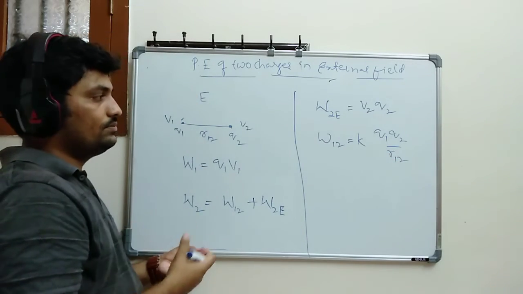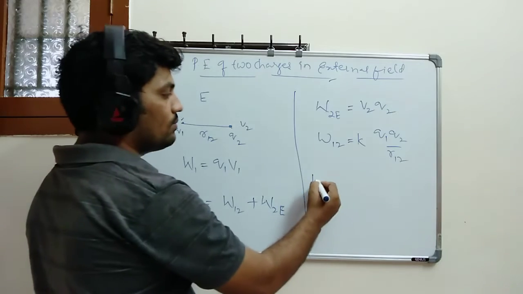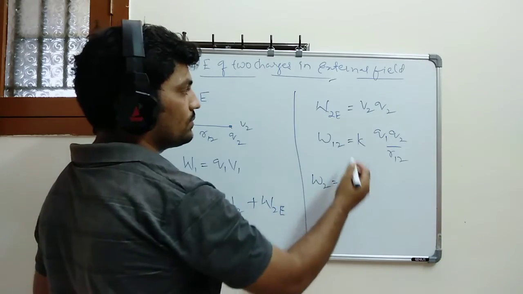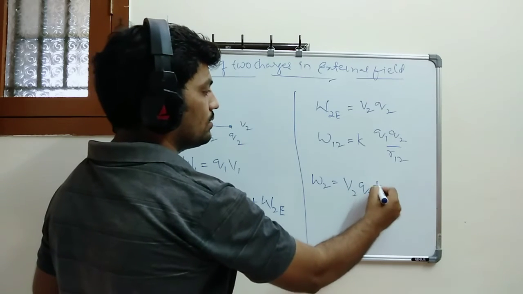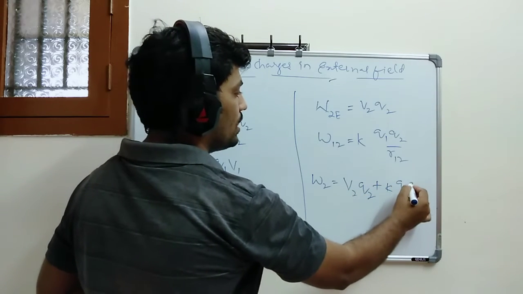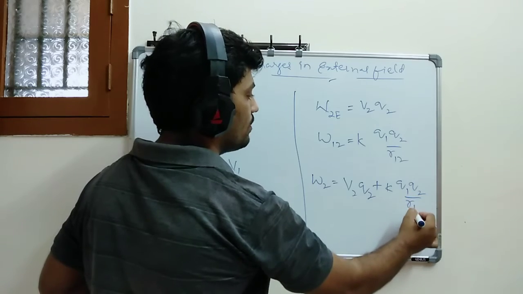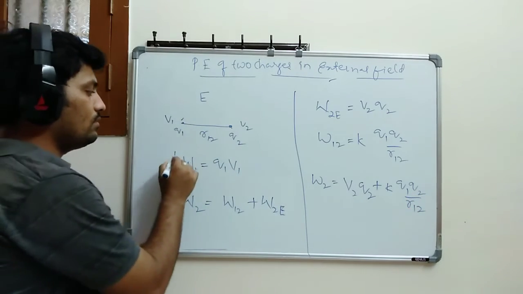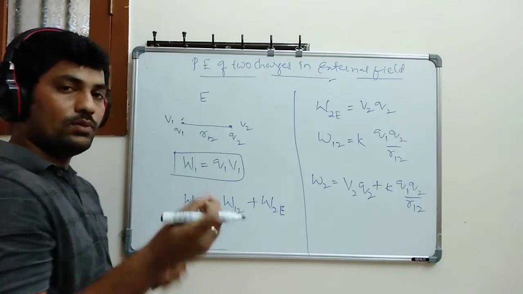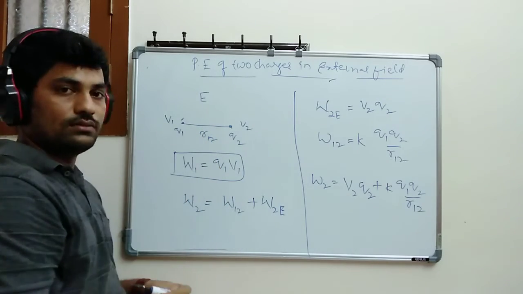Now total W2 will become this plus this one: V2 Q2 plus K into Q1 Q2 divided by R12. So now I got the work done for the first charge. Whenever I brought a charge in an external field, I got work done.